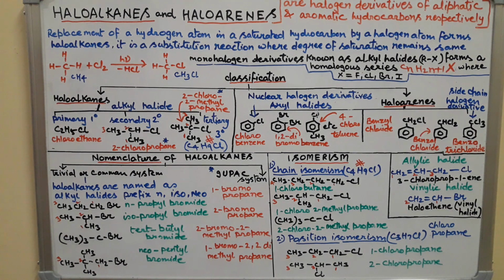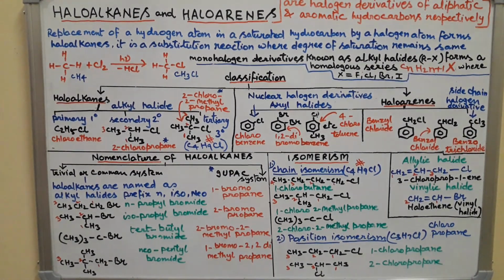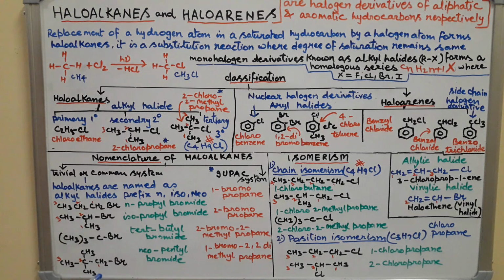N is for normal, iso is for branching. You can see here the normal chain, and this is the branching. Neo are those alkyl groups which contain two methyl branches. See, the example is opened up here.